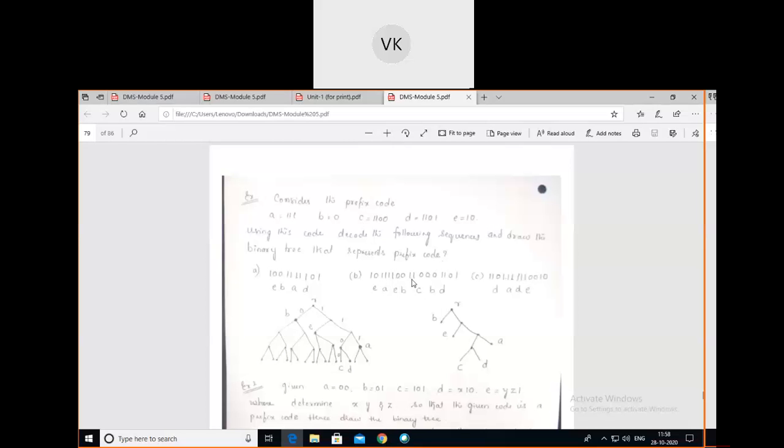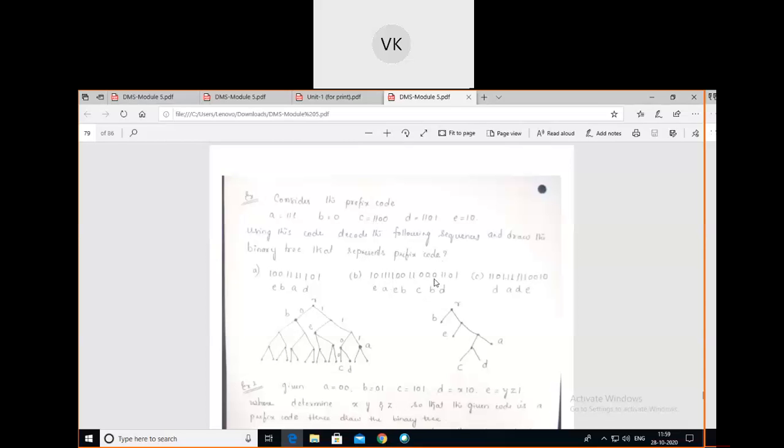Now the next digit is 1. Yes, 1 is not having any symbol, leave it. And again double ones. These double ones are not associated with any symbol, leave it. Next, double one 0. You check whether any symbol has double one zero. No symbol has double one zero. Next, double one double zero. Yes, C has double one double zero, so I have written C here. For all these, the decoding is over.